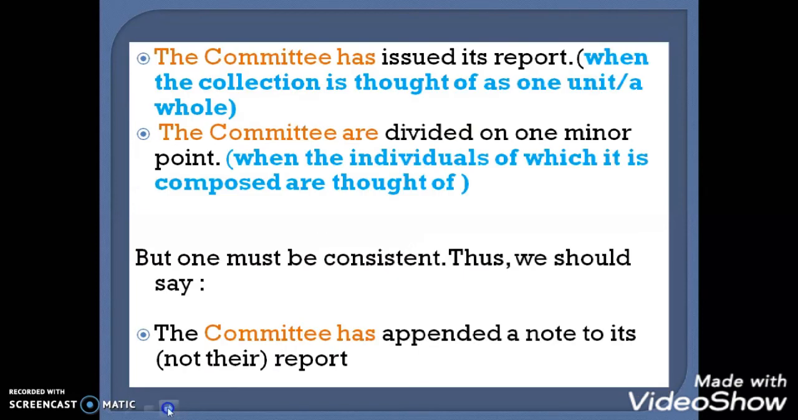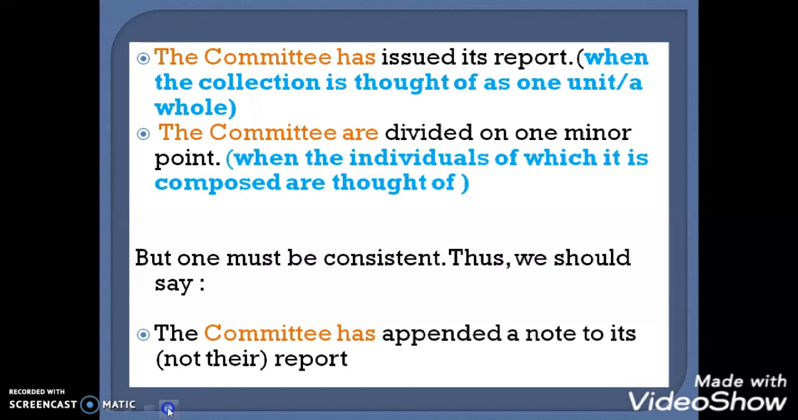But there are some collective nouns that are used as both singular and plural subjects. I can give you an example. There is a word committee. So committee is singular and plural, both. The usage is both. Our first example is the committee has issued its report.